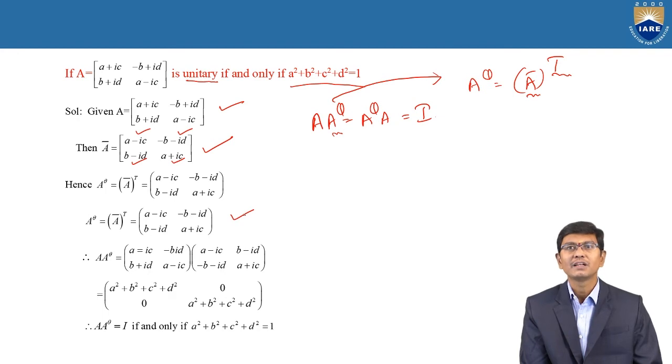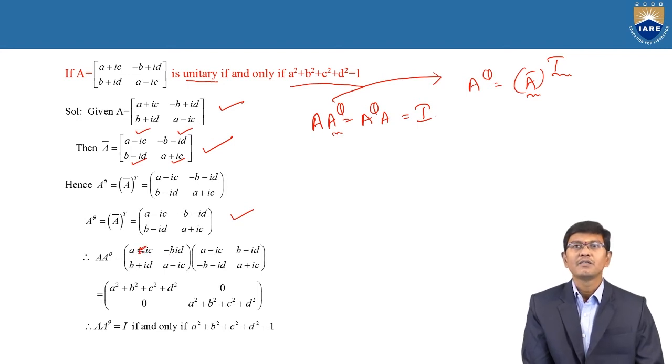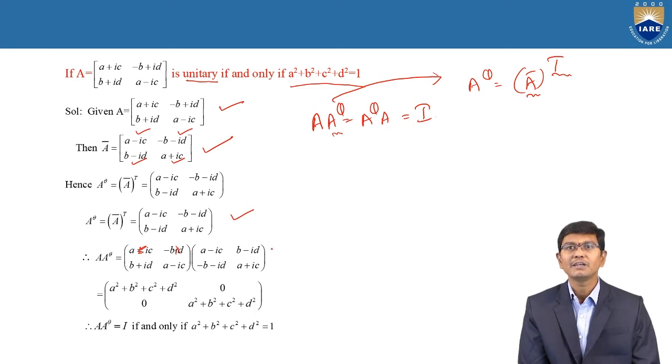This is the condition. And finally the conclusion here: A into A power theta is nothing but a plus IC, a minus IC, minus b plus ID, a minus IC, minus b plus ID, and again b plus ID, a minus IC. And after taking the conjugate of the transpose of the matrix, it is nothing but a minus IC, minus b minus ID, b minus ID, a plus IC.